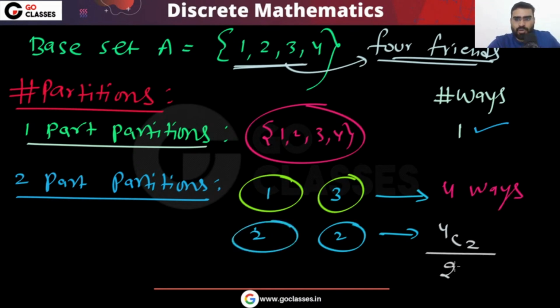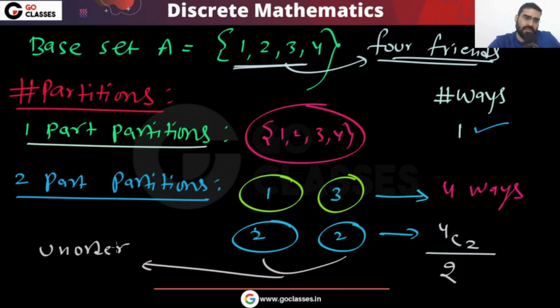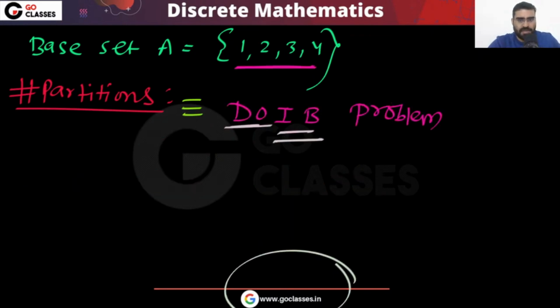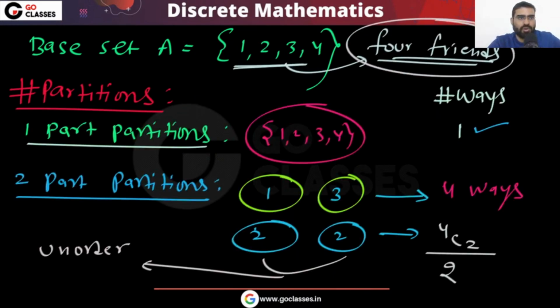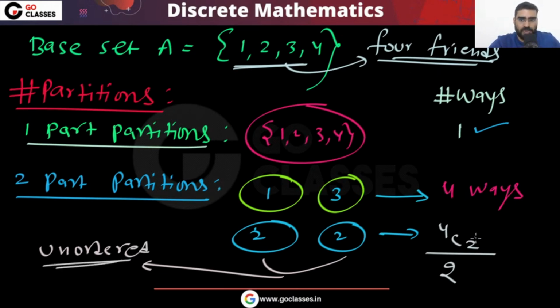But you have to divide by 2, because remember, order doesn't matter. This is unordered, because ultimately these are identical boxes, like 4 distinguishable friends going to 2 rooms and the rooms are the same. So that is the reason you have to divide by 2. What is 4C2? You can calculate: that is 6 divided by 2, which is 3. So that will be 3 ways.